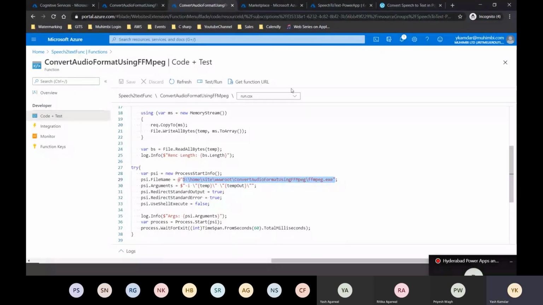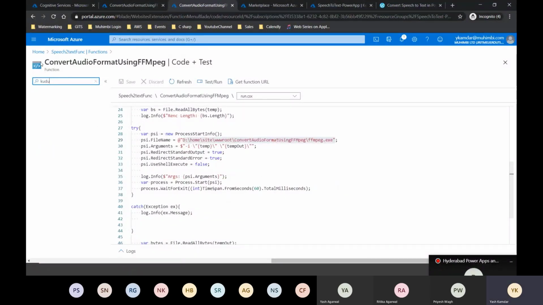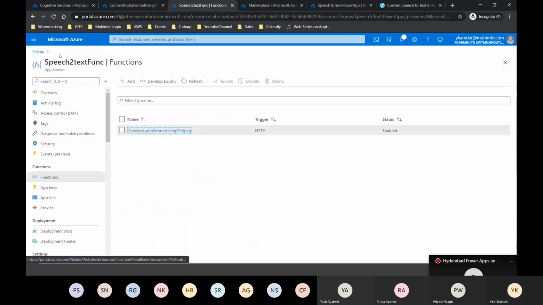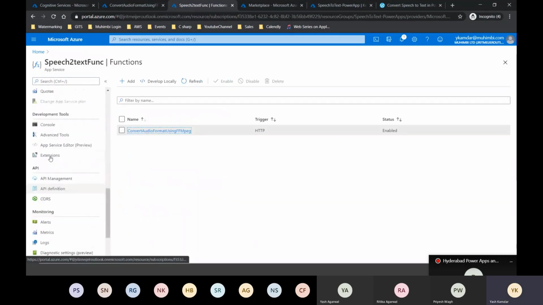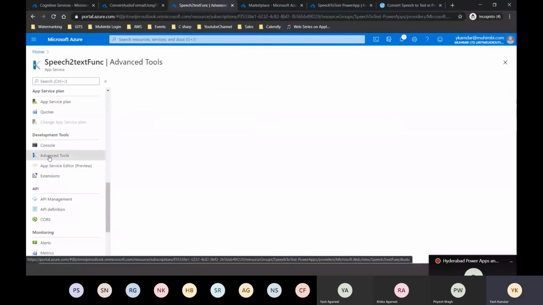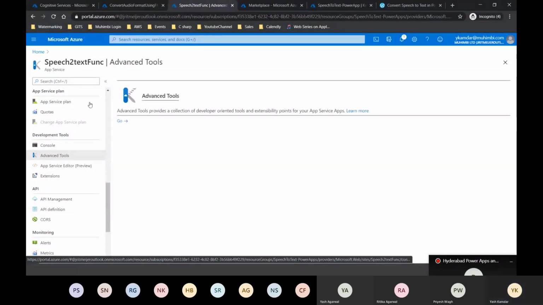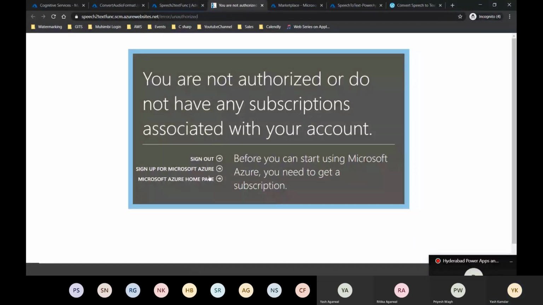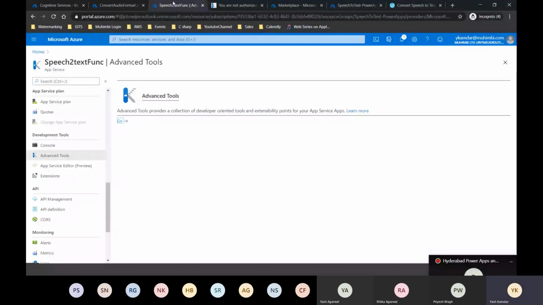There is a popular thing called Kudu. Kudu is basically a container. Okay, it's a bit slow, so let me drive this from here. I'll click on go. All you need to do is go to Kudu and upload your file. Just a minute. It's coming up.